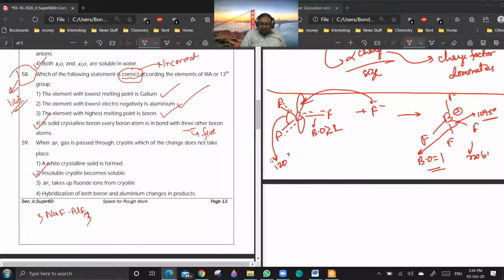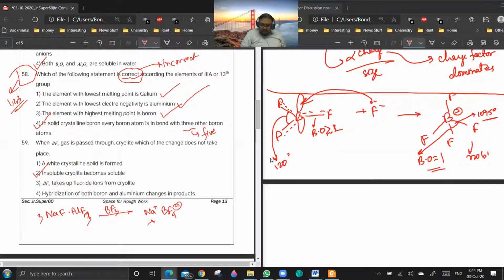Now, when you are passing BF3 gas, it will form a complex, Na plus and BF4 minus.